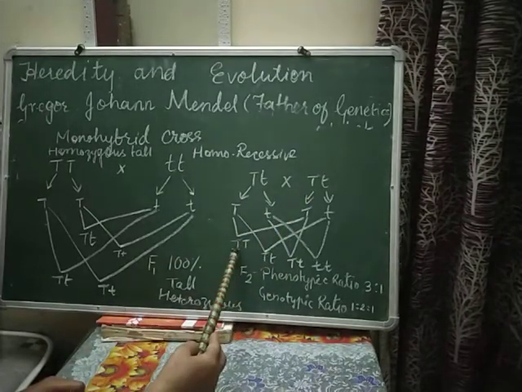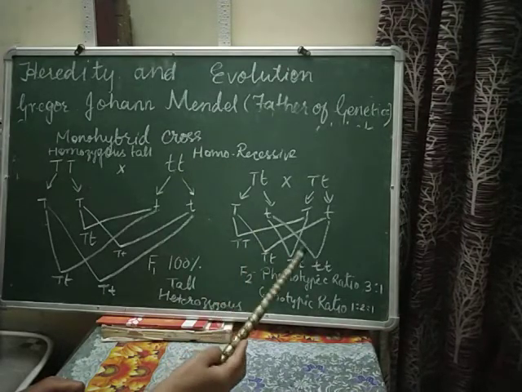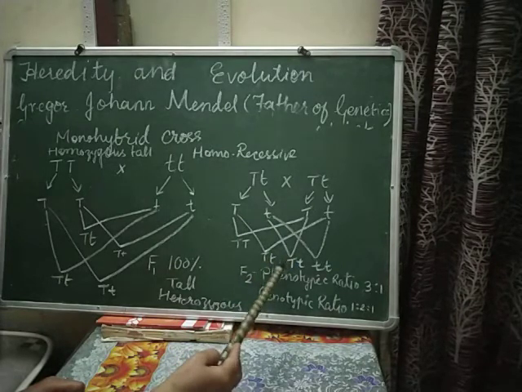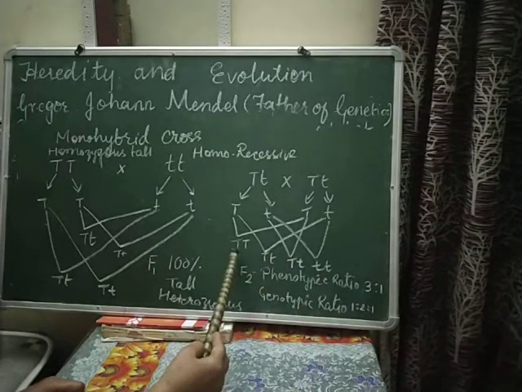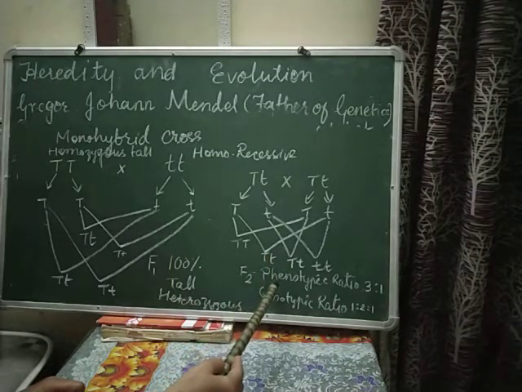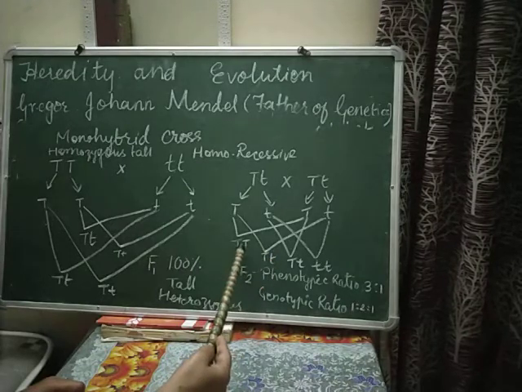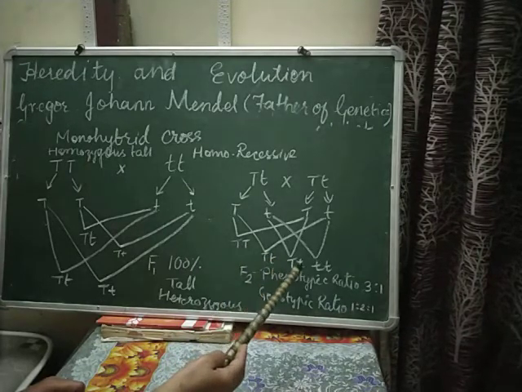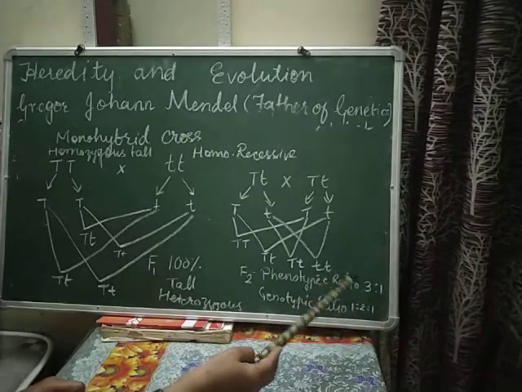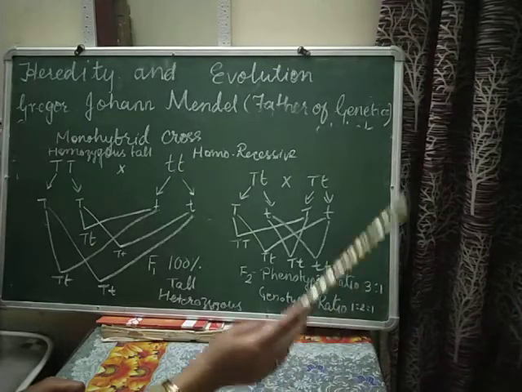Now the ratio which we have got is tall, tall, tall. So how many tall? 1, 2, 3. So 3 are tall. We are not bothered whether they are homozygous or heterozygous. In the phenotype we see only the external appearance. So it is tall, this is also tall, this is also tall. So how many tall? 3. How many dwarf? 1. So the phenotypic ratio is 3:1.